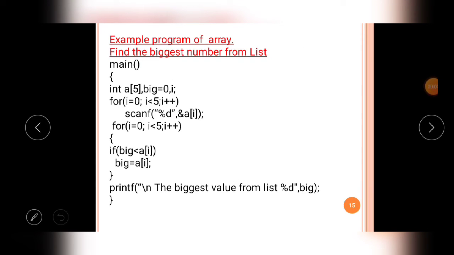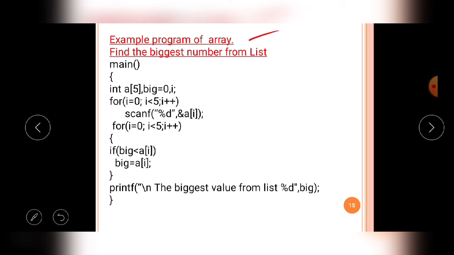Students, now I will explain the array with an example program. In this example program I will find the biggest number from the list. A group of variables is available in the list, and from that list we have to find the biggest number among the list elements.